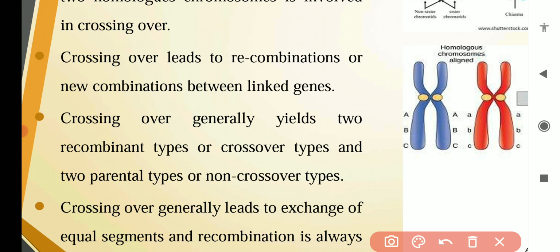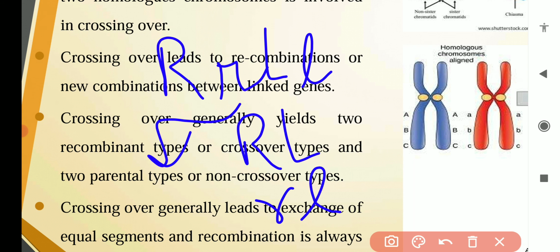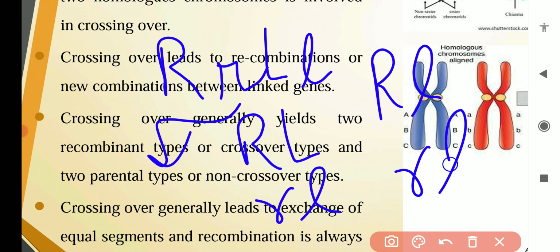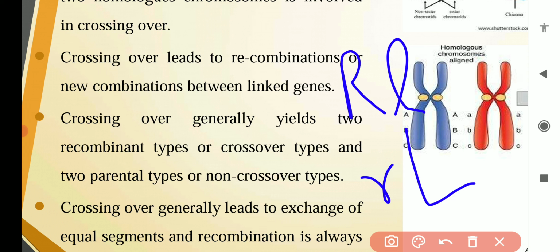So here, if a plant has the genotype capital R, capital L, small r, small l, then when gametes are formed, capital R, capital L type of gamete will form and small r, small l type of gamete will form. In addition to these two, capital R, small l and small r, capital L type of gametes will also be formed.